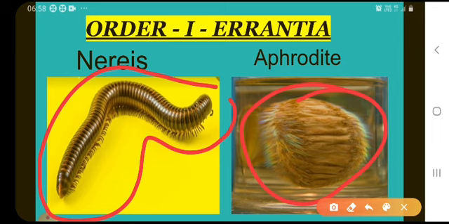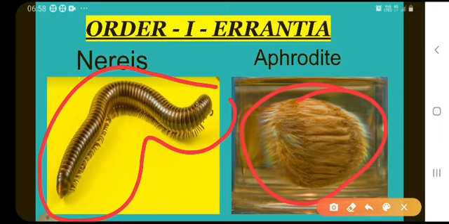The anterior part of the body is differentiated into a head and bears sense organs. A distinct prostomium is seen in the head region. Parapodia are well developed and present in all segments, and help in locomotion. Sexes are separate and sexual dimorphism is present. Clitellum is not present at any stage of the life cycle.